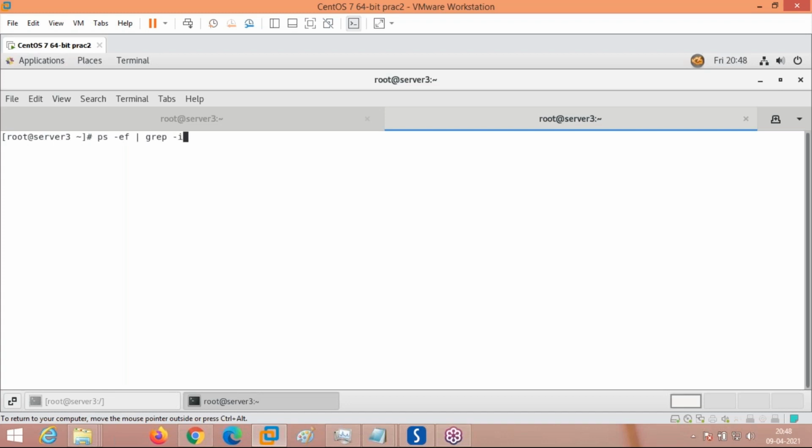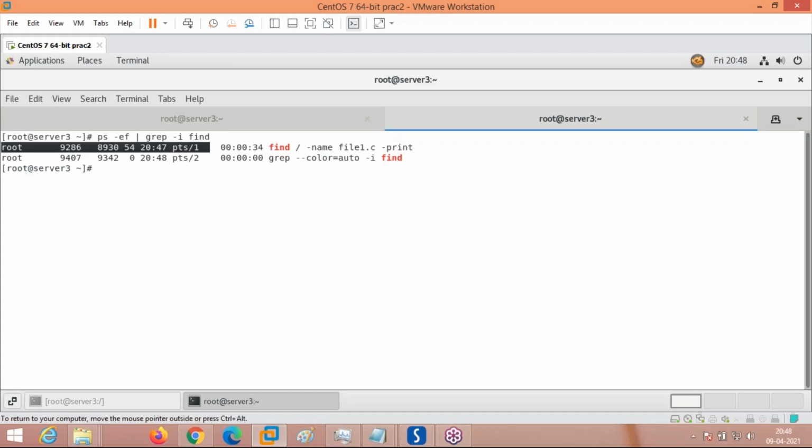Here you can see a process is created for that. This is C. See here, root is the user who has created a process, and the process information of this is, see, this is the process ID. This is the parent process ID.